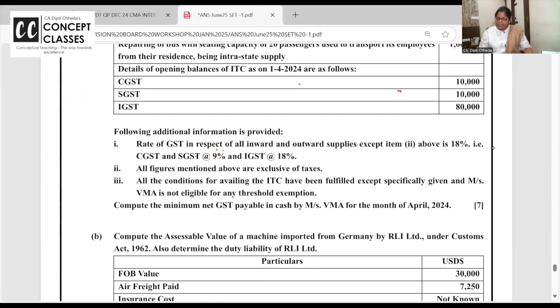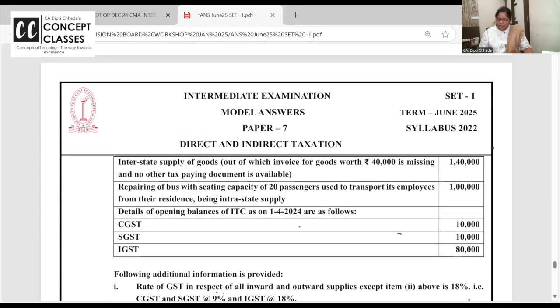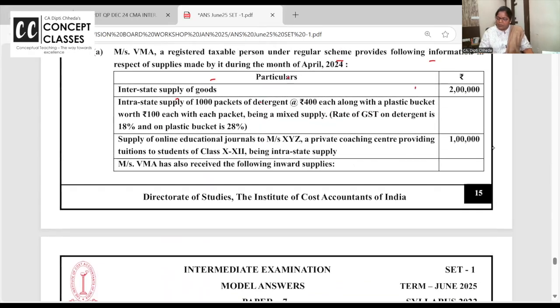So once again, how will you go about this? All figures are exclusive. GST rate is this. All conditions have been fulfilled. Now interstate, how much is charged? 18%. Intrastate: but I have sold detergent along with a plastic bucket. Here, detergent and plastic bucket is a mixed supply. So GST will be charged not at the principal item rate, but at the highest rate, 28%. Supply of online journals to private coaching.